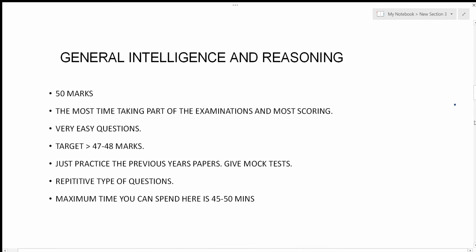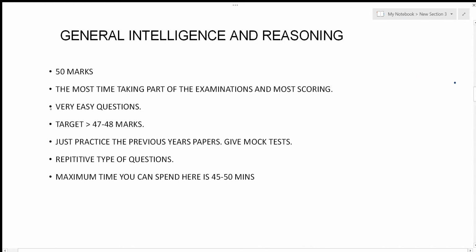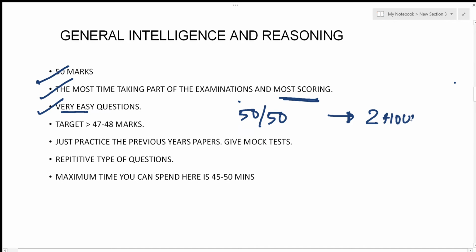Now the general intelligence and reasoning part has 50 marks, and this is the most time-taking part of the whole examination, but it is also the most scoring. For an engineering student, the questions asked here are very easy. I'm sure most engineers in India would be able to solve 50 out of 50 questions in this part, but the catch is you have to complete the full examination in 2 hours, and for this section alone you have only 50 marks.